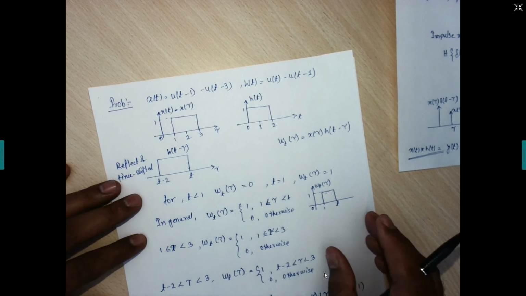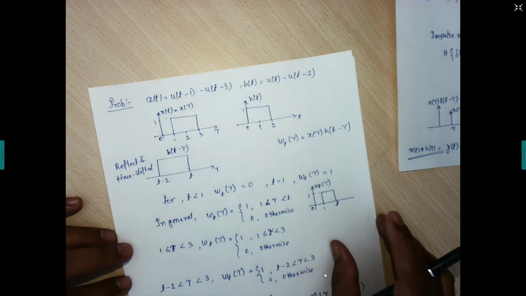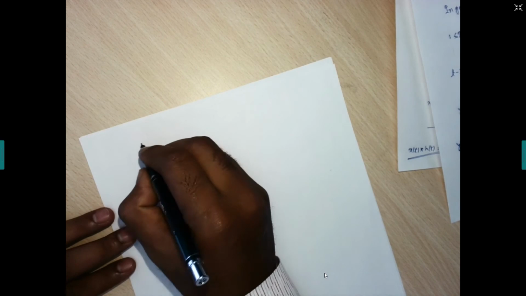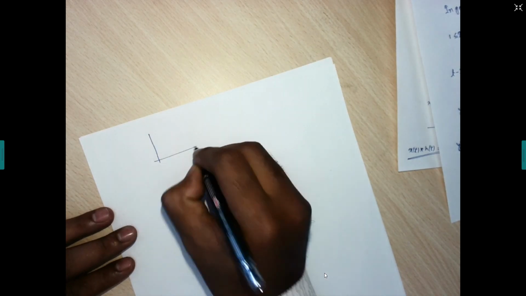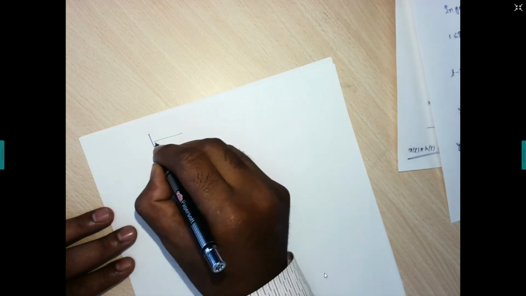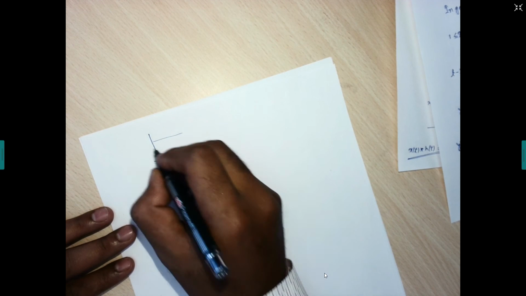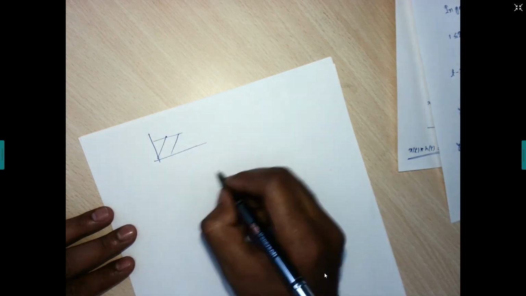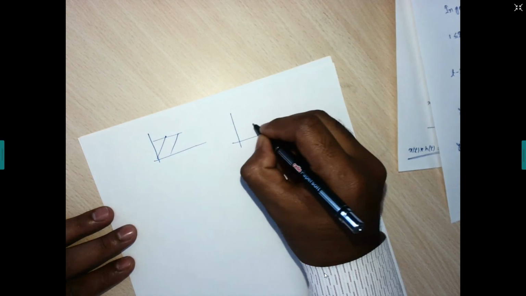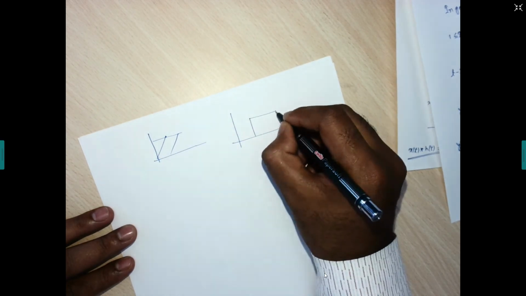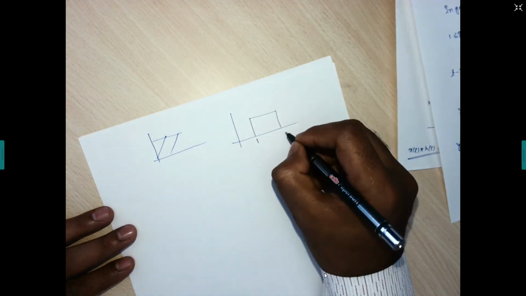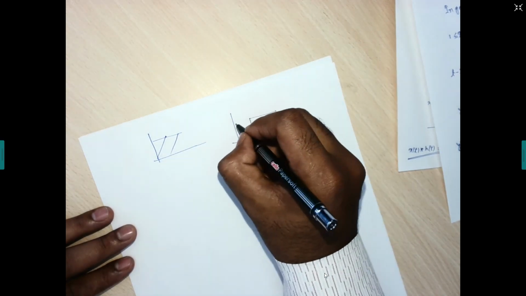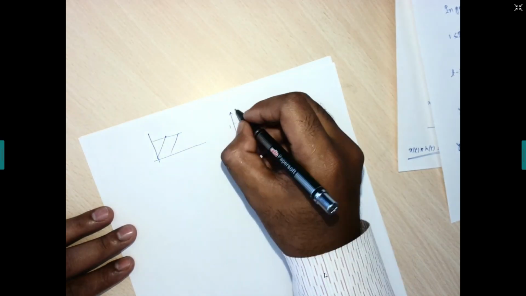Going on for t greater than 3, I'm just entering here again, x tau: it is 1, and this one will be 3. This is your x tau.